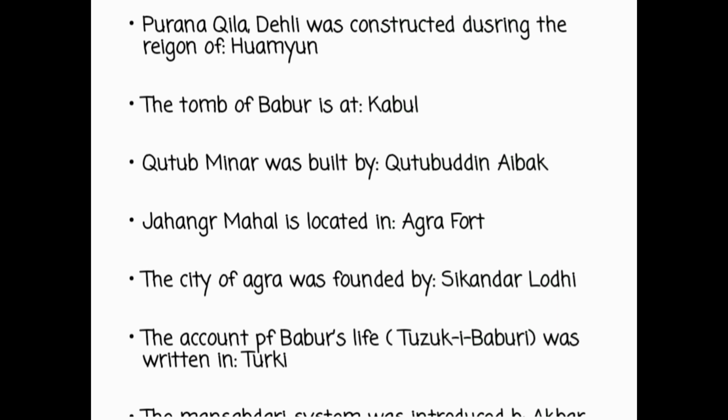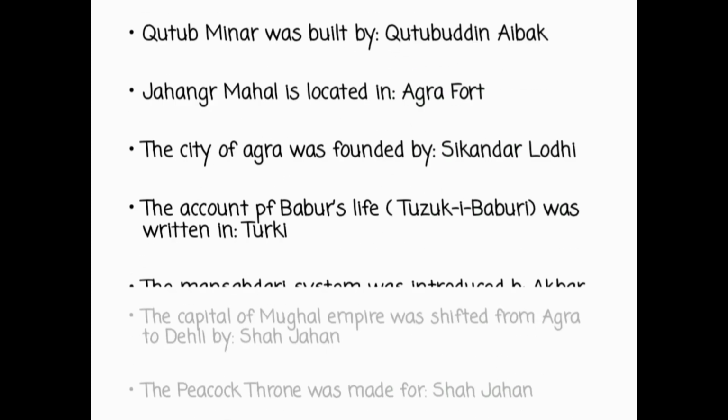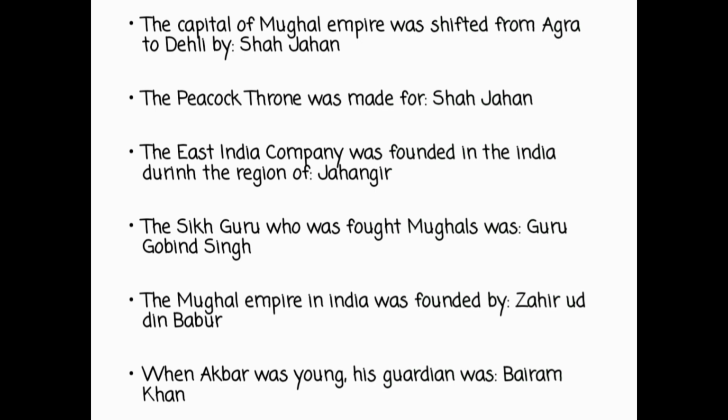The city of Agra was founded by Sikandar Lodi. The account of Babur's life, Tuzuk-e-Baburi, was written in Turkic. The capital of the Mughal Empire was shifted from Agra to Delhi by Shah Jahan. The Peacock Throne was made for Shah Jahan. The East India Company was founded in India during the reign of Jahangir. The Sikh Guru who fought the Mughals was Guru Gobind Singh.